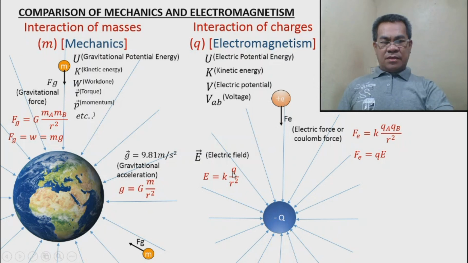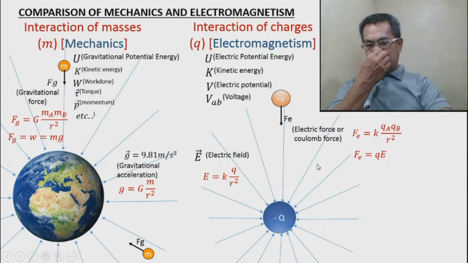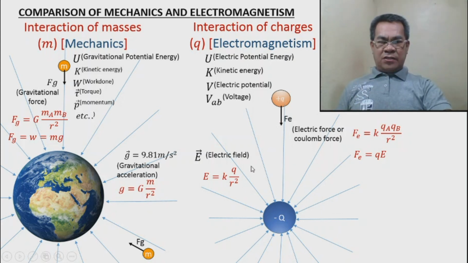So, the unit now, if you substitute it here, the unit of coulomb will be cancelled, and the unit of meter squared will be cancelled, and therefore the unit of force will be in newtons. Okay, so this is 9 times 10 raised to 9 newton meter squared per coulomb squared. And this is charge, and this is r. This is mass, this is r. So look at the similarities. We will learn this in the next succeeding videos.